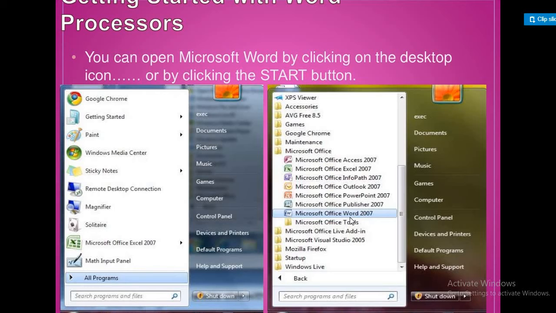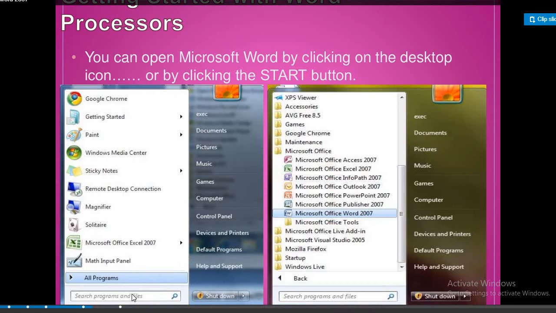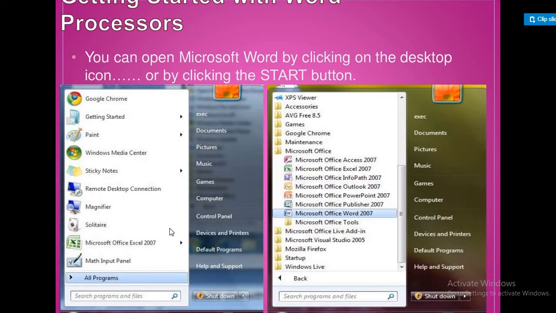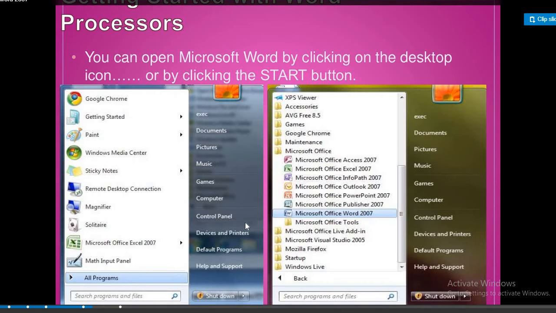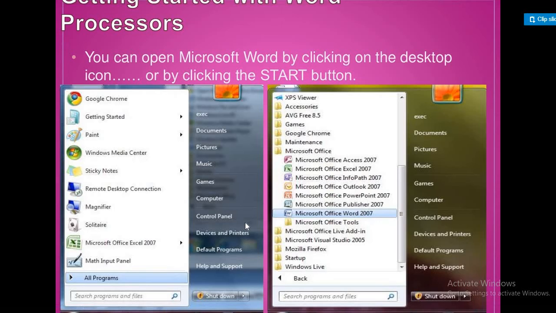Or another way is to click the start button, select the run option, and type winword. The MS Word window will appear.